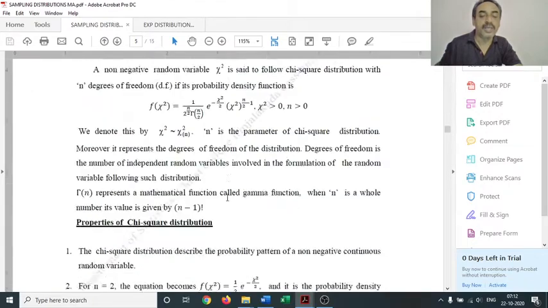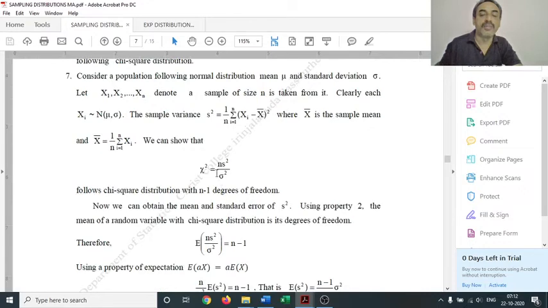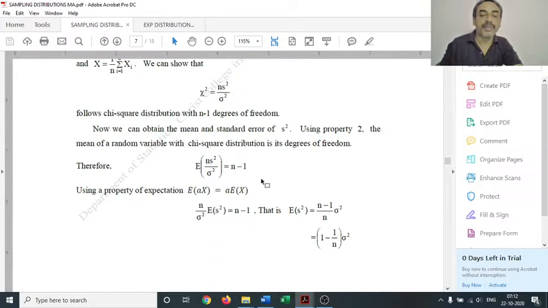In the present case, we consider the distribution of the variance of a sample taken from a normally distributed population, that is S square. So the S square distribution is given by this relation: chi-square equals n S square by sigma square follows chi-square distribution with n minus 1 degrees of freedom. This property is used to address the various features of sample variance S square. We can see in the coming lines that the mean and variance of S square can be determined with the help of the similar properties of chi-square distribution with n degrees of freedom.